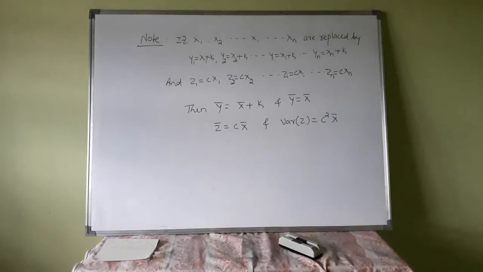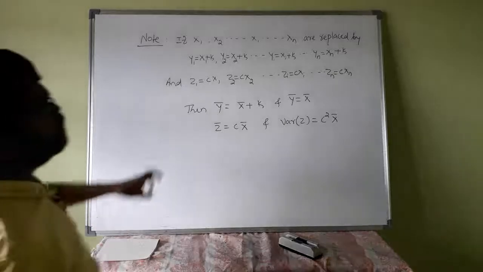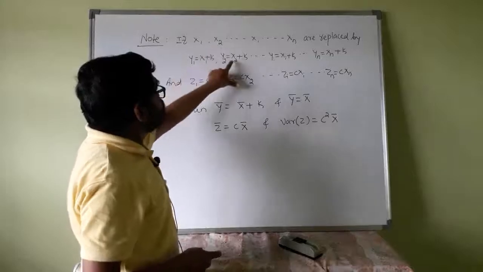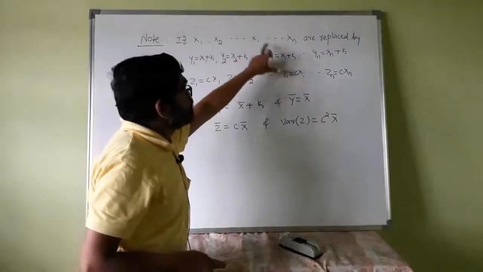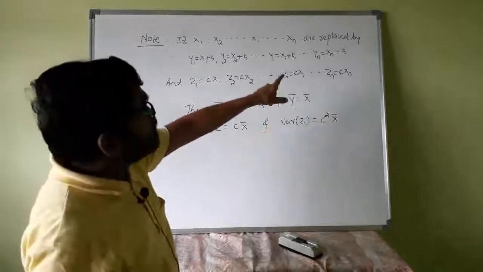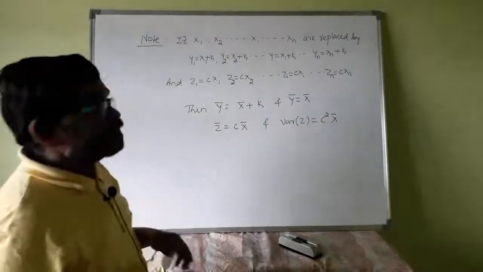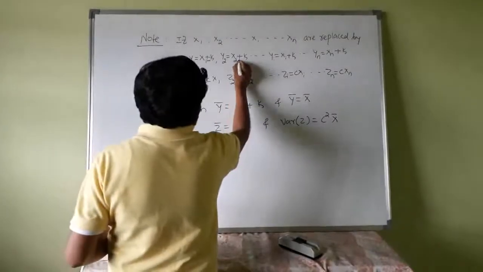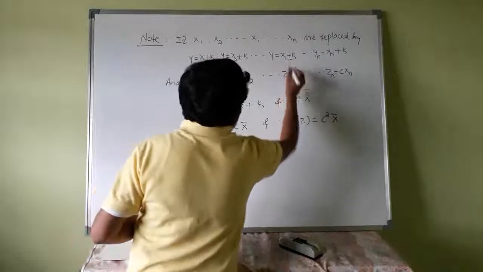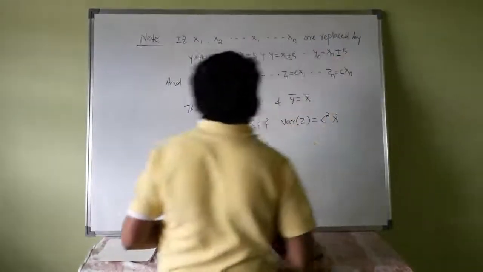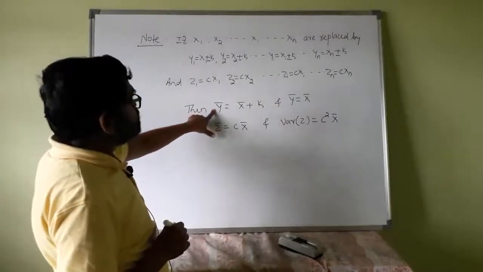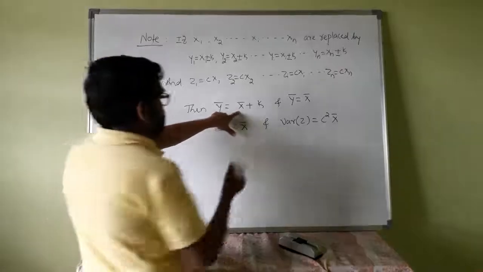If x1, x2 so on up to xn are replaced by y1, y2, yi and yn, where y1 is x1 plus k, y2 is x2 plus k, yi is xi plus k, yn is xn plus k, or you can write minus k, then y bar is x bar plus k.